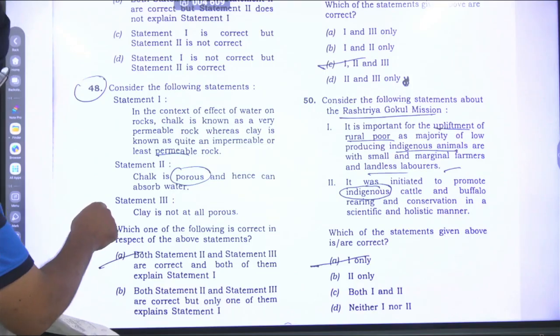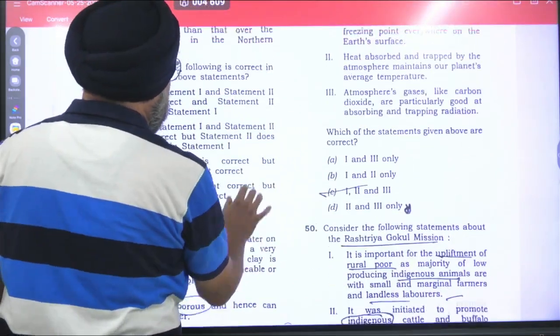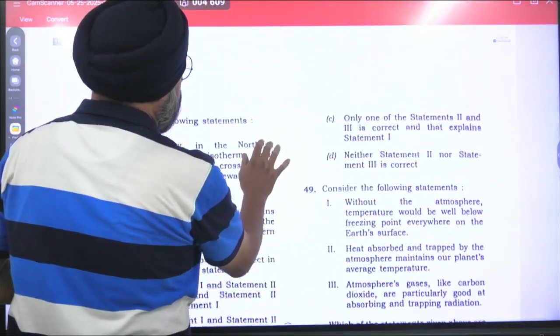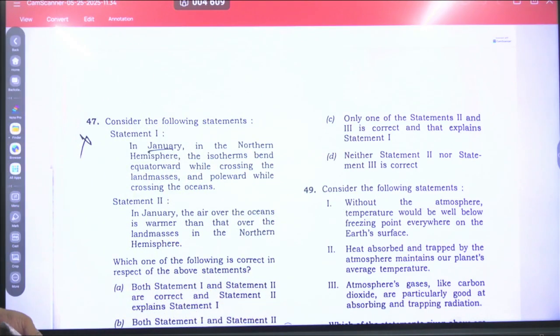So here, what will be the right answer? The answer will be: only one of the statements 2 and 3 is correct, and that explains statement 1. Right? So I'll go for the C option there.